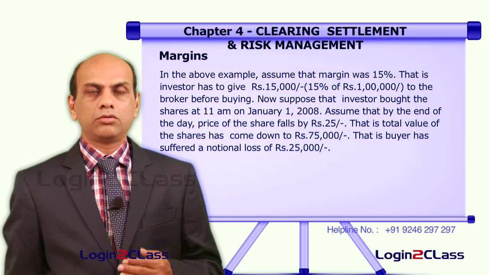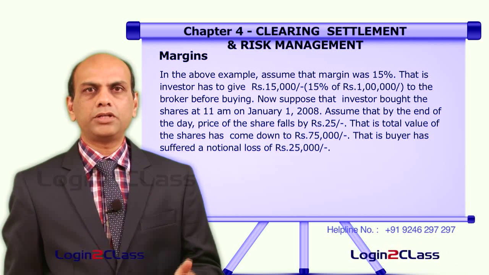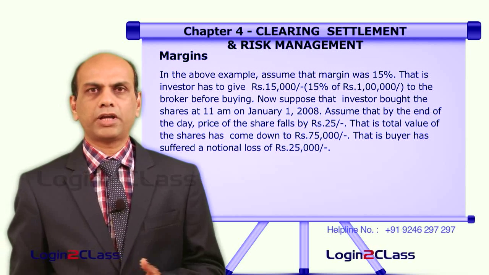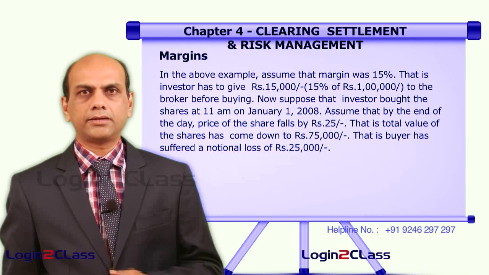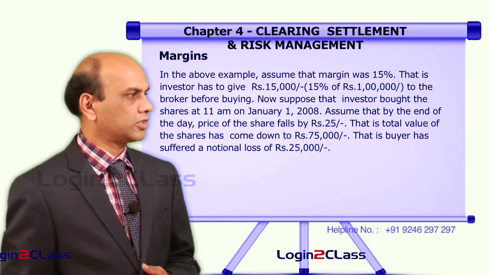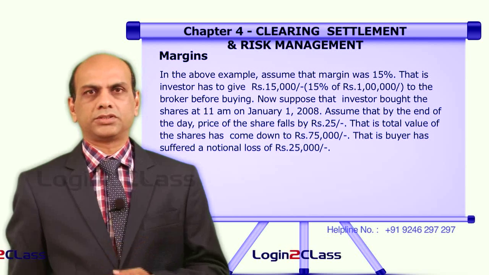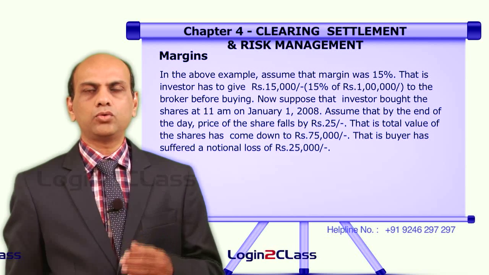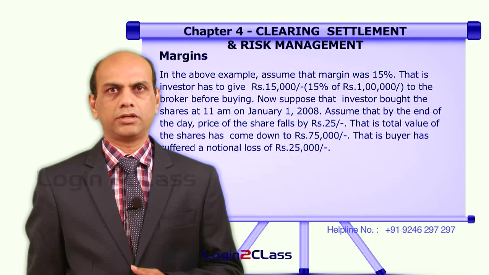Fine. Now if the stock price of this particular security falls from 100 rupees to 75 rupees, that is a 25 rupees fall in the stock price by the closing of the day of transactions at the stock exchange for this particular stock, what happens in such cases? There will be a certain loss of 25,000 rupees, because 25 rupees per share fall into 1000 shares, which he has placed an order for and which was executed.